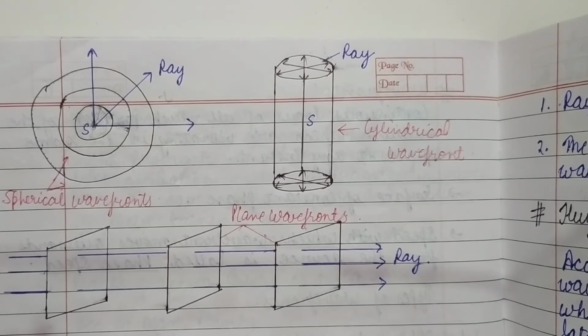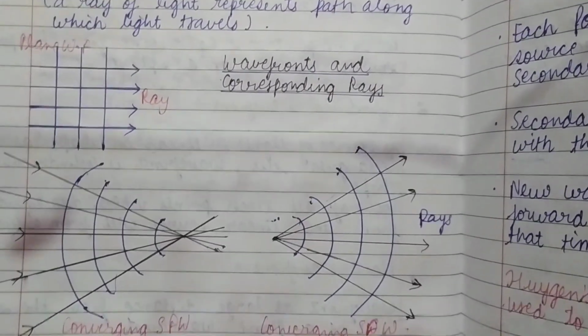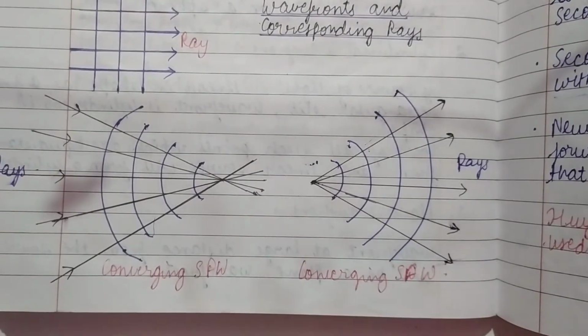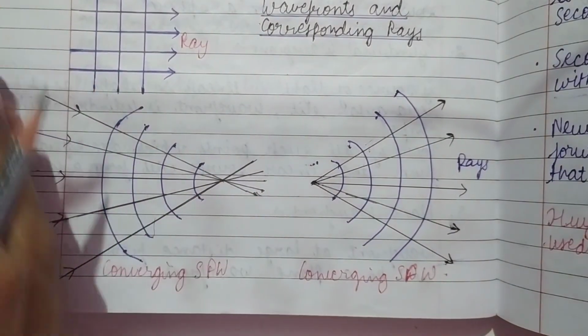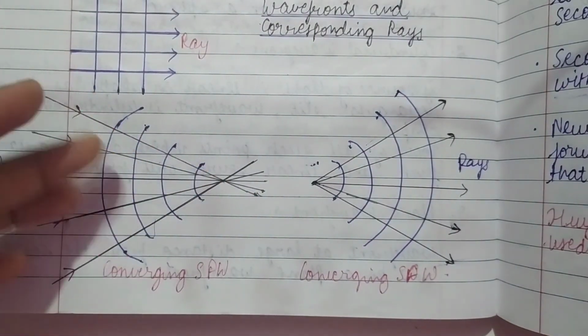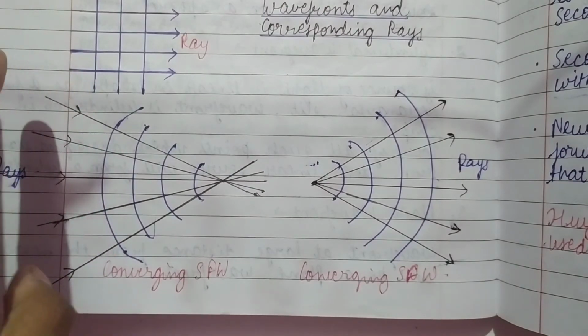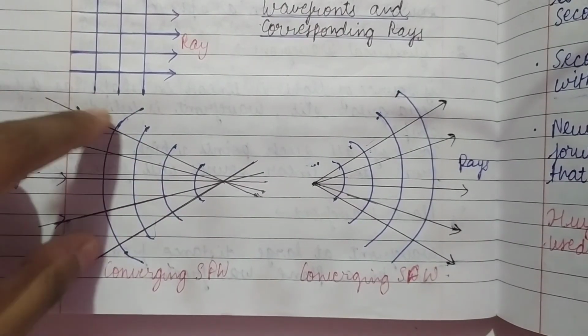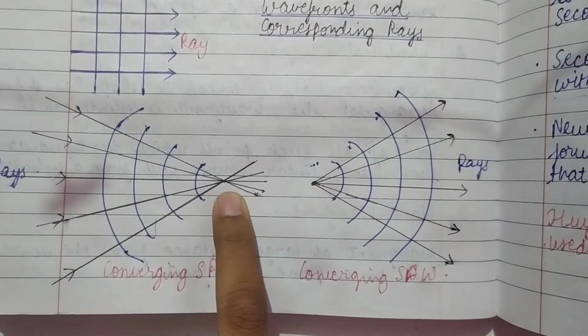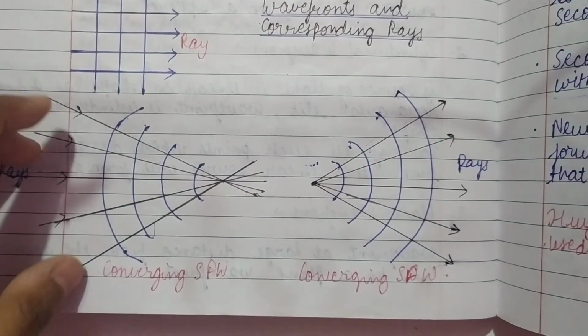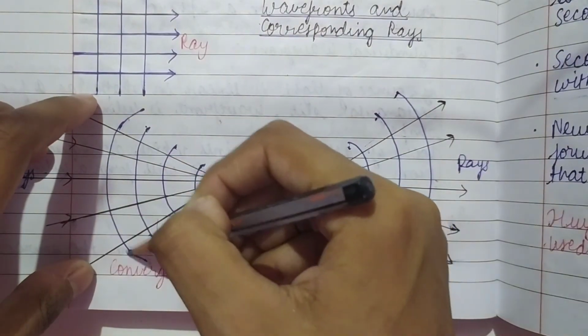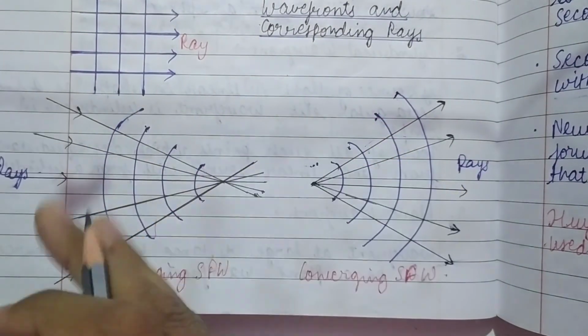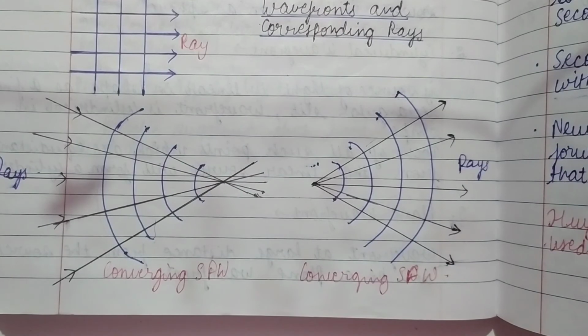See this figure: from very far points, in the shape of a convex type of shape, when the rays are emitted, they meet at a point. First this plane forms, then this one, and the same way. These wavefronts are known as converging spherical wavefronts.